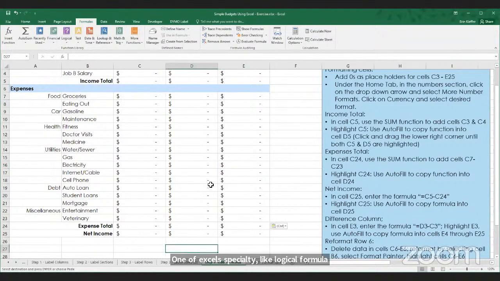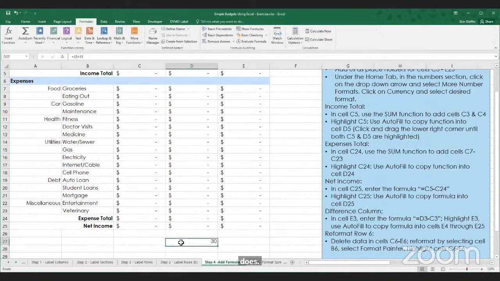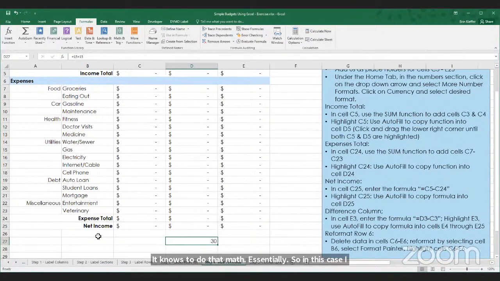If you put equals in the cell and input some numbers, it knows to do that math essentially. So in this case, I just added 15 plus 15 and it brought out 30. If you're using more of a specialty formula where it needs to know exactly what you're asking it to do, that's when you'll need to use the parentheses.